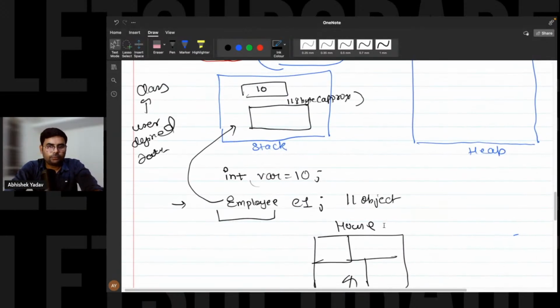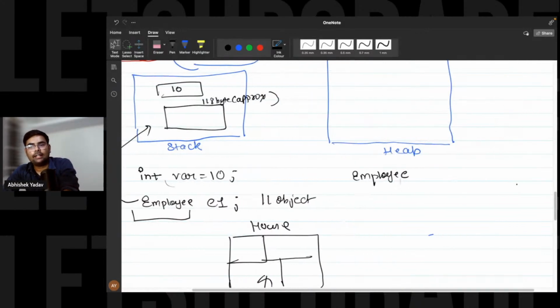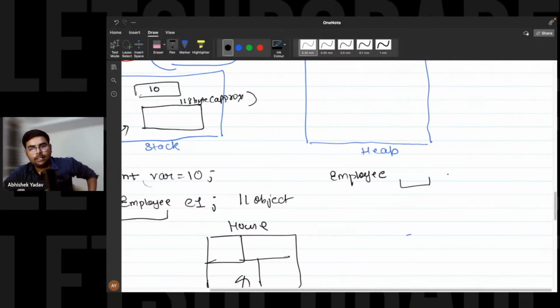Similarly, here also, if I have to define an object and I have to allocate memory inside the heap, then I will go with the new keyword, right? So here, again, I have to write the data type. The data type is a user defined data type, that is the name of the class. And after that, we have to write something is equal to new, right? We have to use the new keyword, and after that, Employee. This is clear.